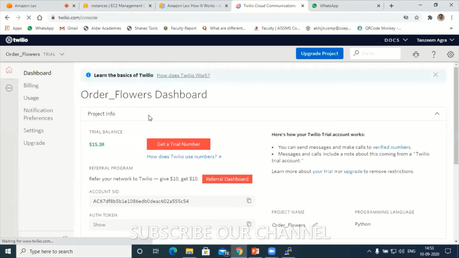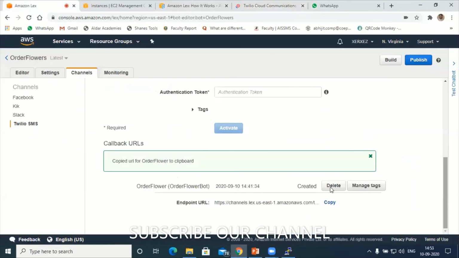Okay, so this order flower, this is a different project. Don't get confused. Let me copy this. I'll copy this, go to Lex port. Let me copy this. Go to Lex port. Here, let me delete this first.